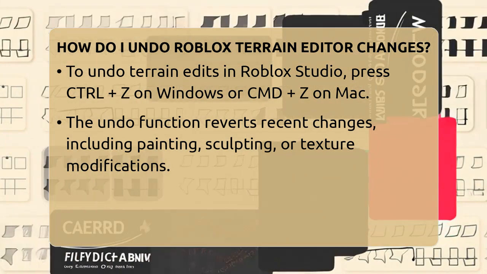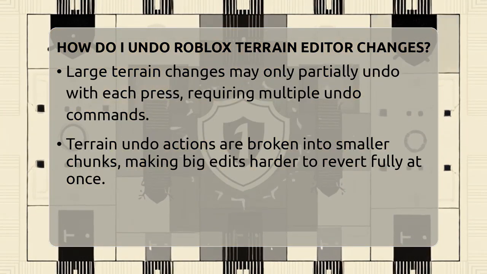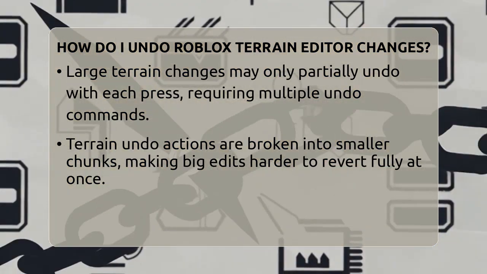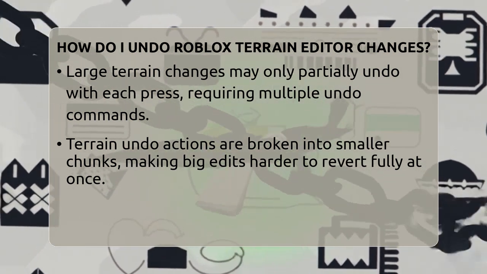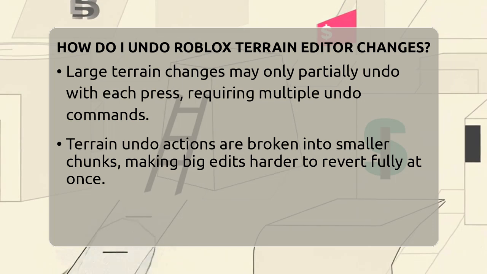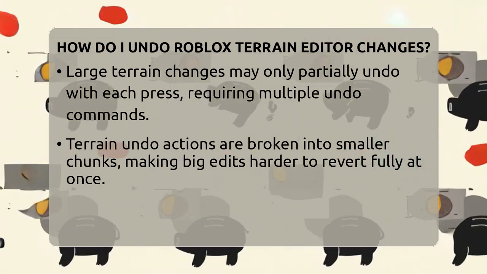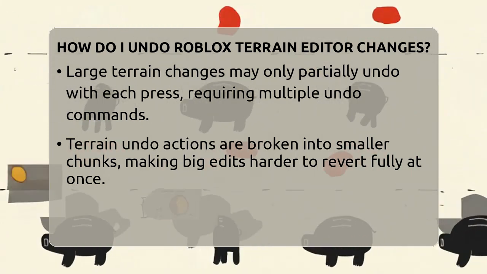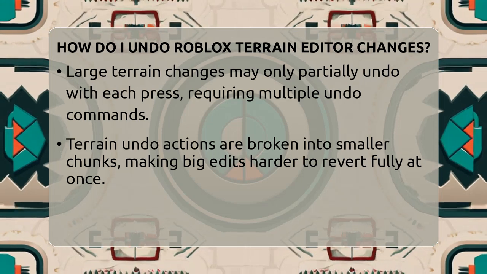However, keep in mind that the undo feature in the terrain editor often works in small chunks. If you make a large change, like painting a big area or raising a mountain, pressing undo might only revert part of that change. You might need to press Ctrl plus Z several times to fully undo a big edit. This is because Roblox breaks down terrain modifications into smaller pieces for undoing.